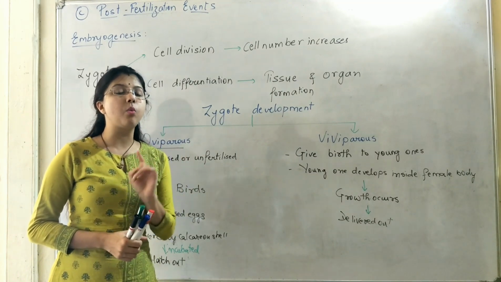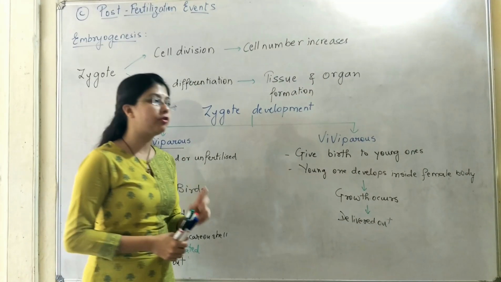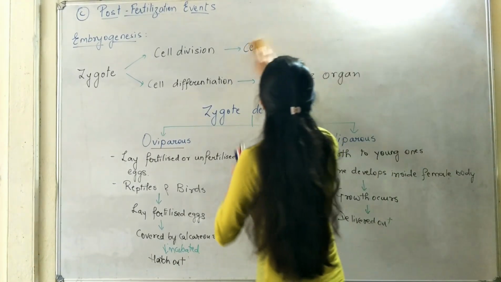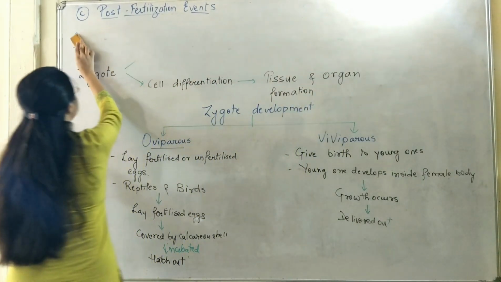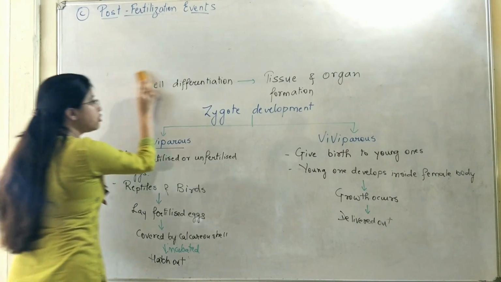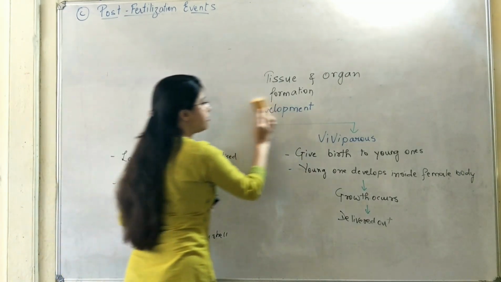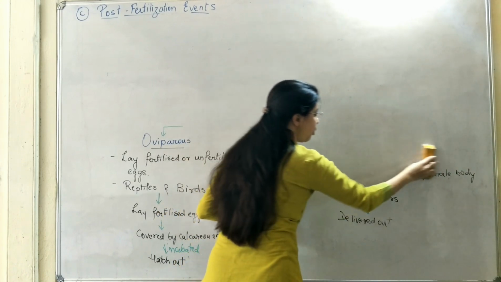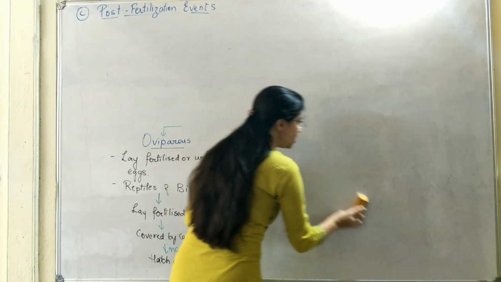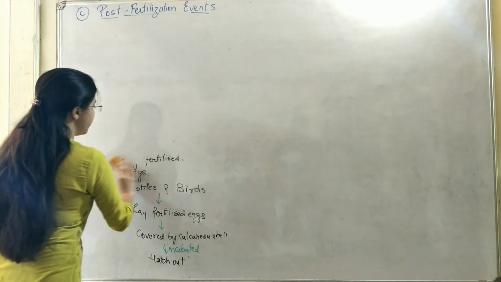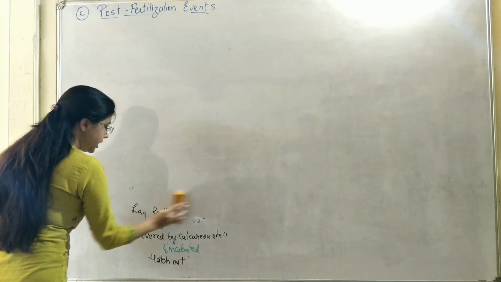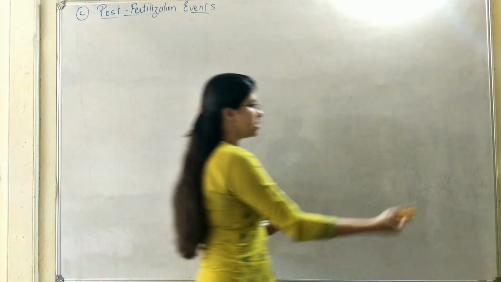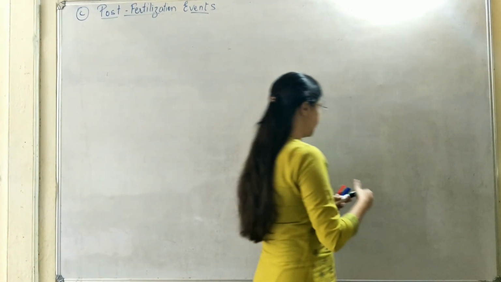Let us now see what happens to the zygote in case of the flowering plants. Flowering plants, again, as I said, also reproduce sexually. So when they are reproducing sexually, there will be formation of zygote taking place. And of course, the zygote which is formed in the flowering plants is also going to form the embryo.